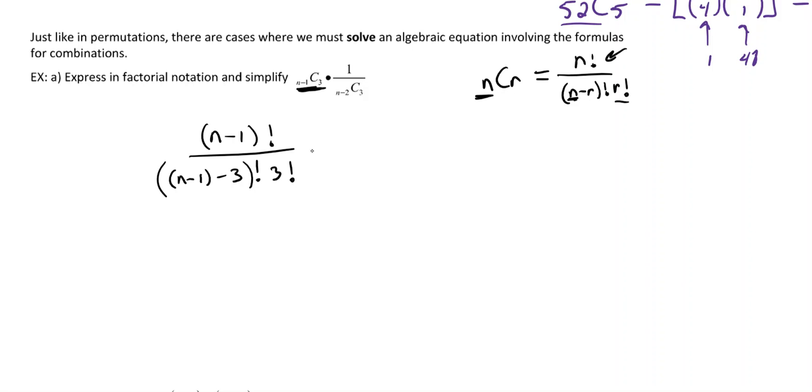Now let's do the other part. The next part was times 1 over, and then we'll do this one again. So now n minus 2 is our n for the top.